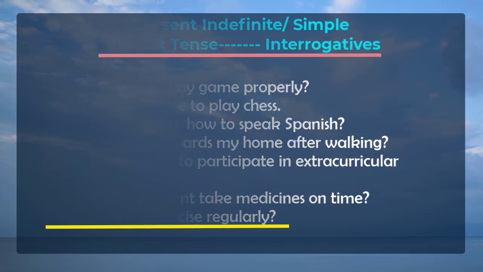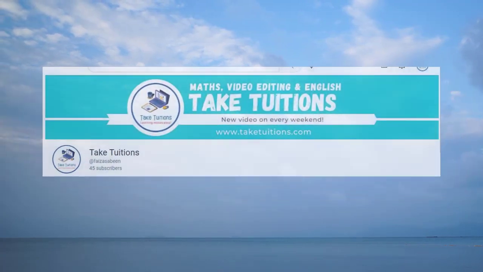Here we finish our lesson. In this lesson, you have learned all about simple present tense or present indefinite tense.